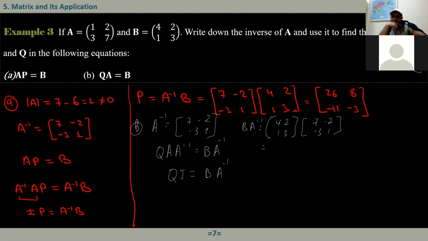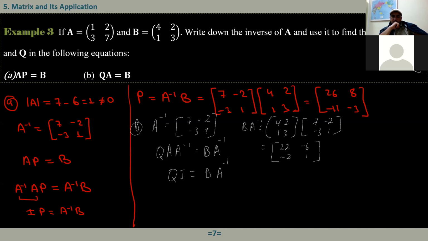So that is 28 plus minus 6, 22. Okay. Seven minus 9, minus 2.